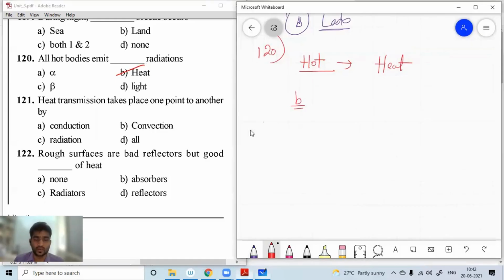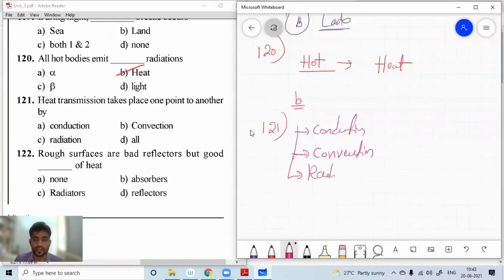Next, dear students, 121. Heat transfer takes place from one point to another by dash. Heat transfer has different modes: conduction, next convection, and the third one, radiation.